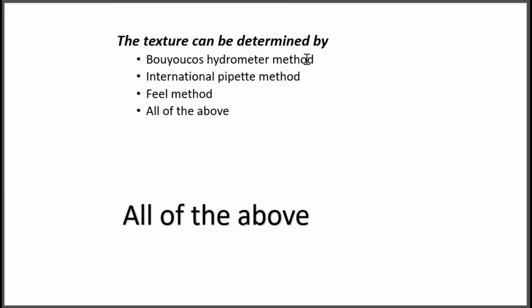In Boyko's hydrometer method, we will use the device Boyko's hydrometer. In the international pipette method, we will use a pipette. In the field method, we will use our hand for determining the texture.